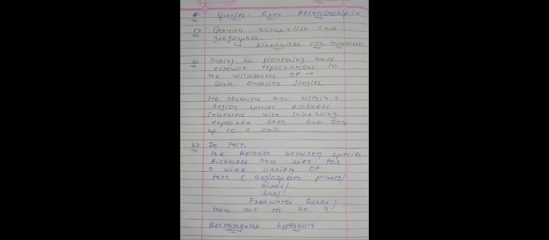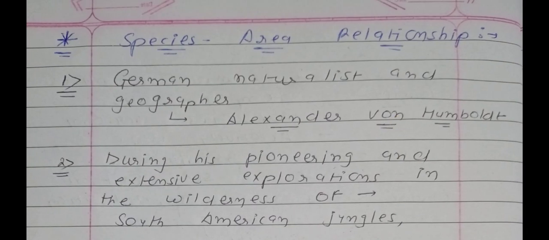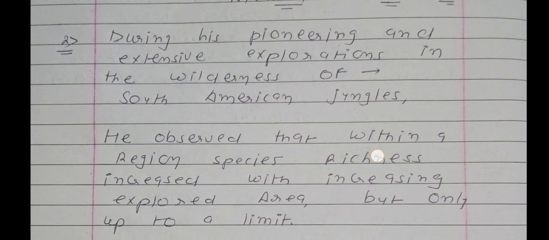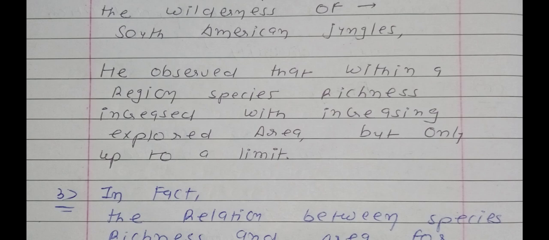In this page, a total of 3 points are there. Again we will revise all. In the first point, there is a German scientist named Alexander von Humboldt. Underline this, it is a very important name, a one-liner question. In the second point, during his pioneering and extensive explorations in the wilderness of the South American jungles, he observed that, underline, within a region species richness increased with increasing explored area, but only up to a particular limit.